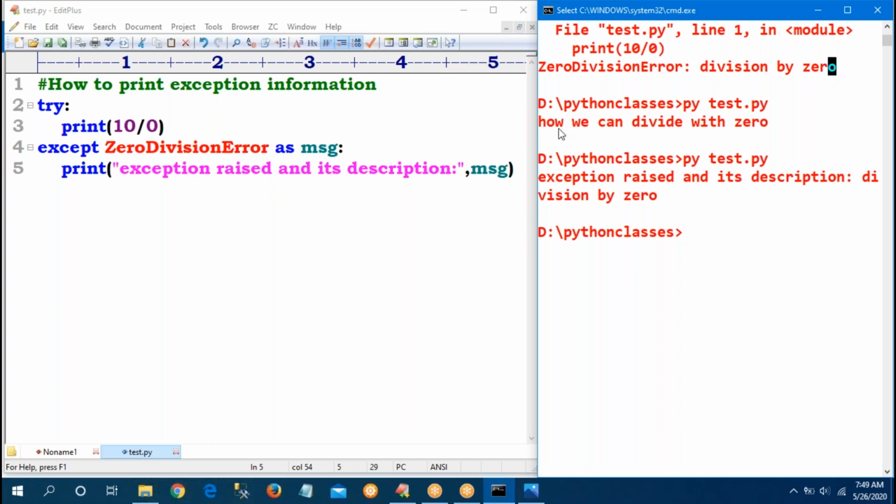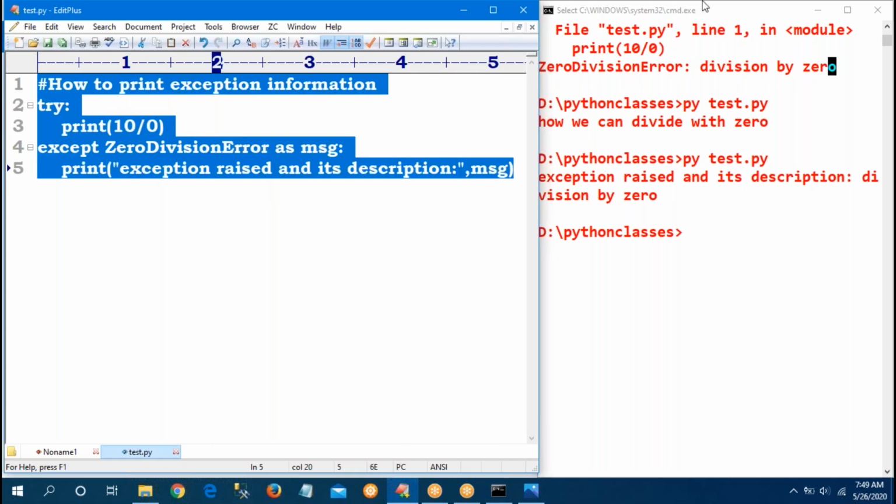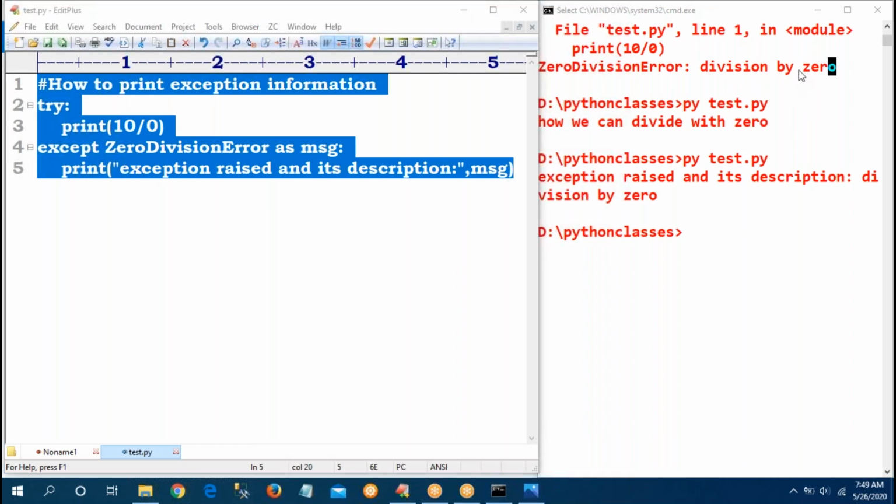So that is how to print the exception information. Class name as MSG, that information will be provided there. This is the way to print the exception's information also.